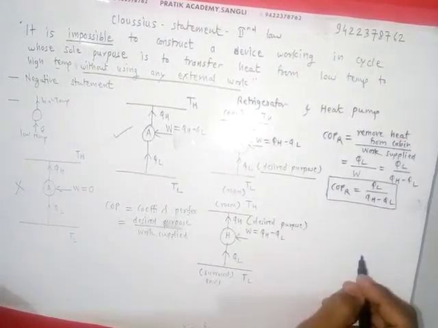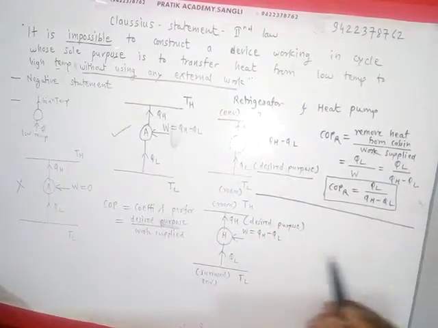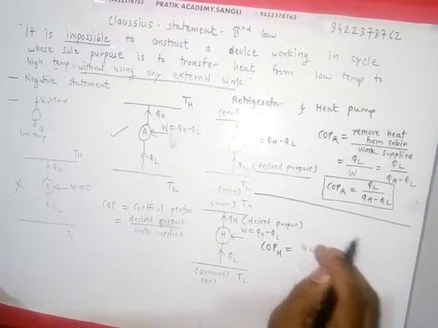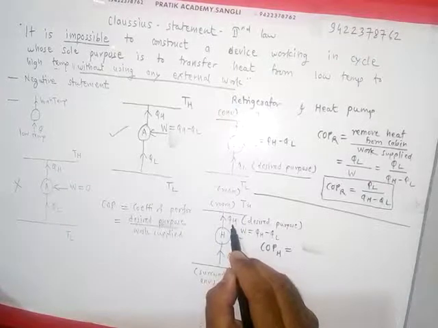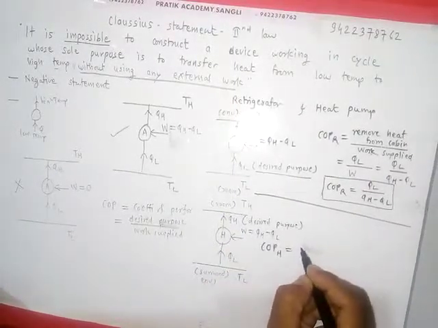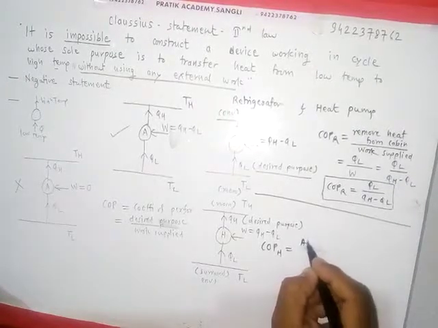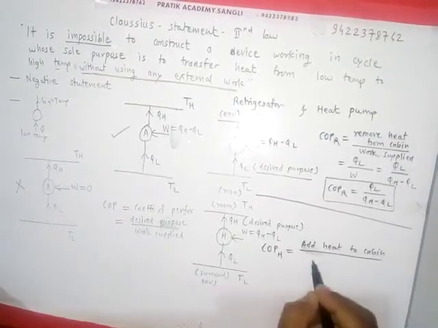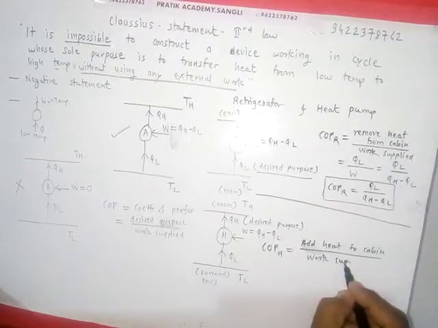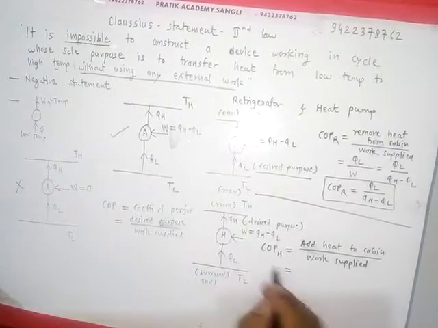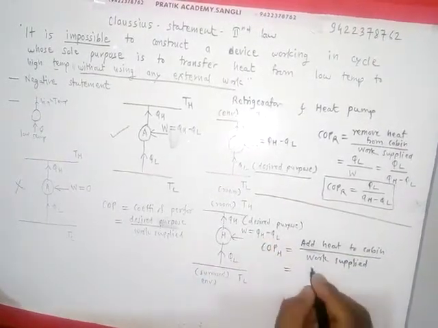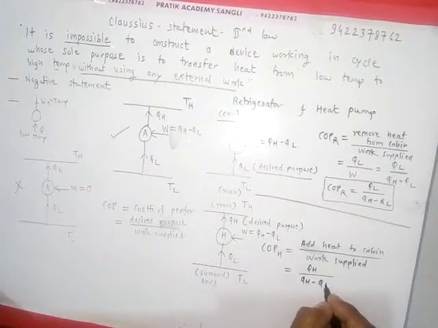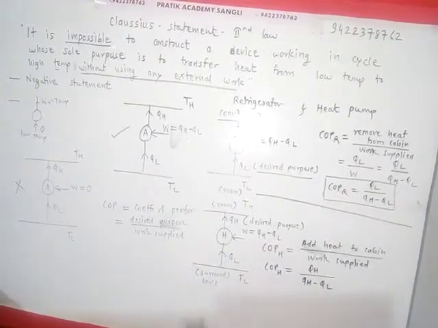In case of heat pump, here again COP of heat pump is equal to, the desired effect is to add this QH amount of heat to the room. So the formula will be purpose is add heat to cabin upon work supplied, and here add heat to cabin is QH upon work supplied, which is again QH minus QL. This is the COP of heat pump.